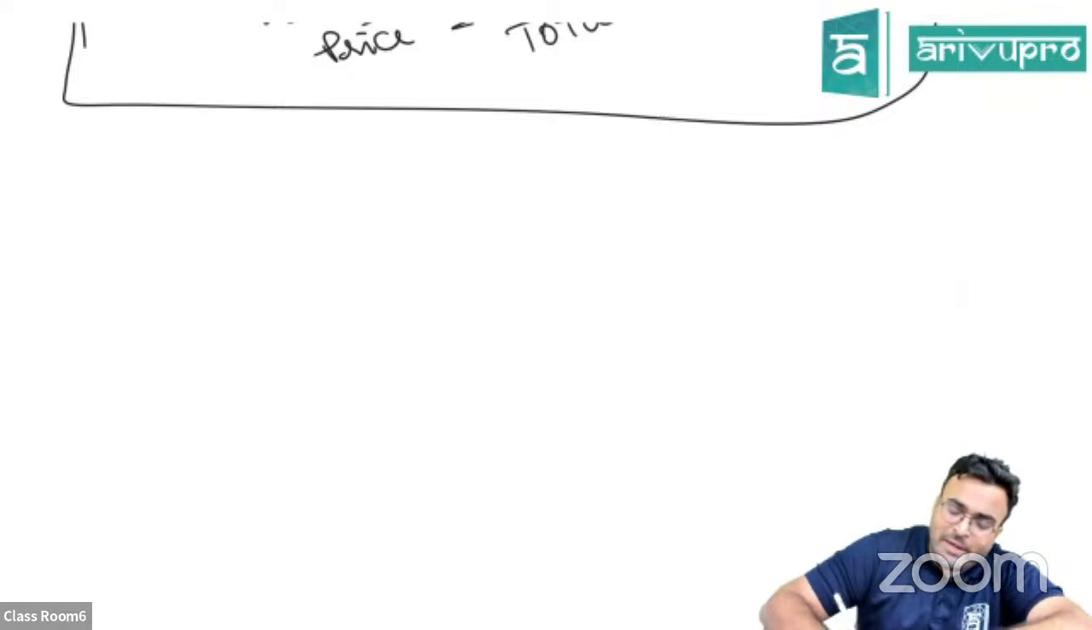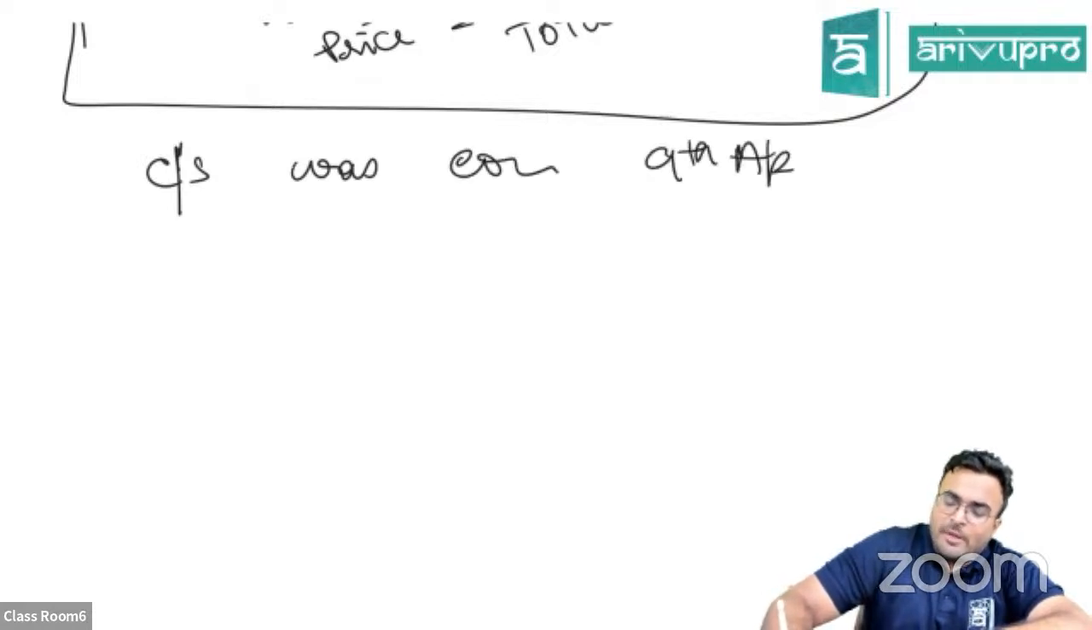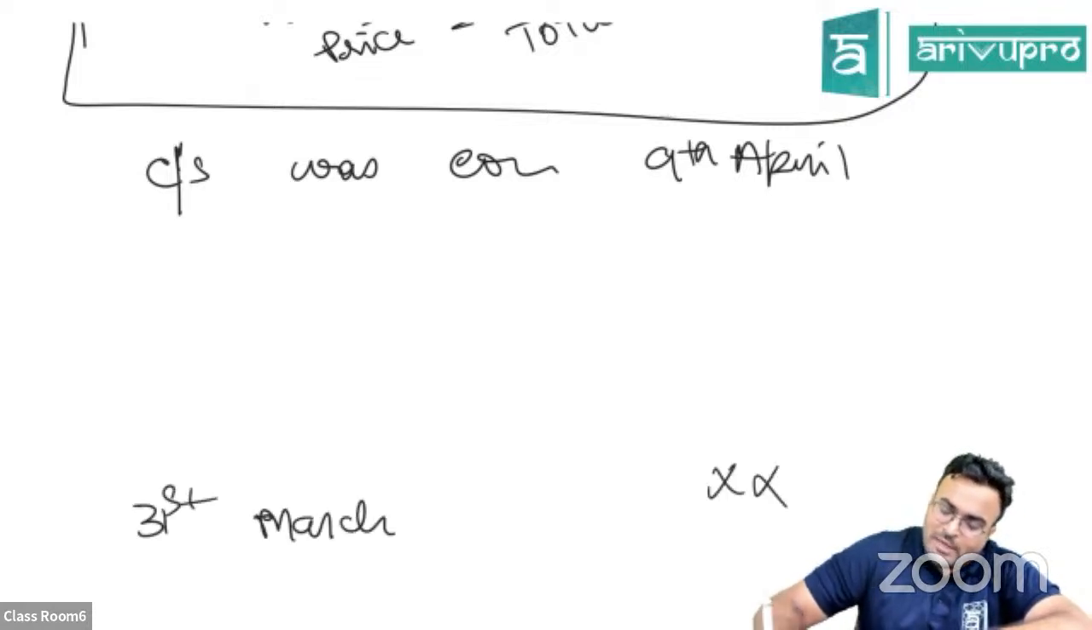One type of problem. Another type of problem, what they will tell you is closing stock was counted on 9th of April. Now they want you to find the closing stock on 31st of March. These are one of the problems that are frequently asked.